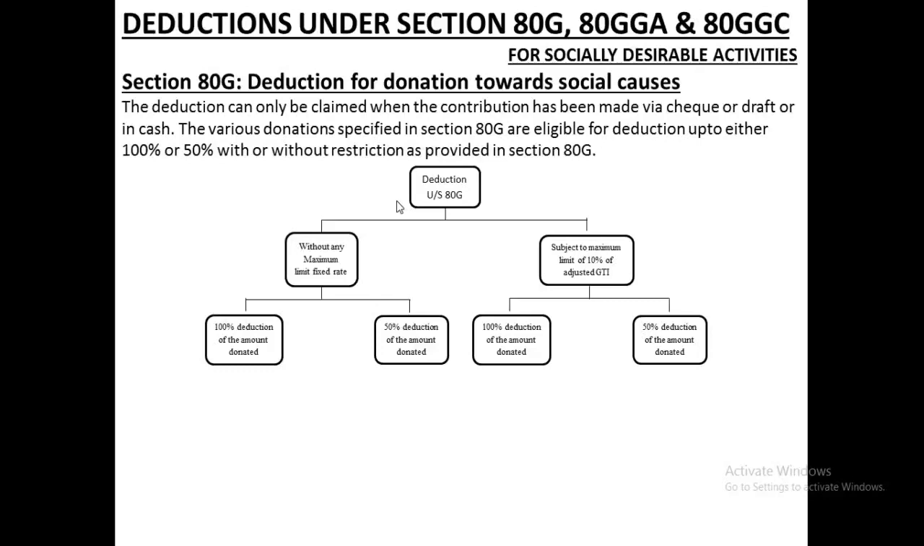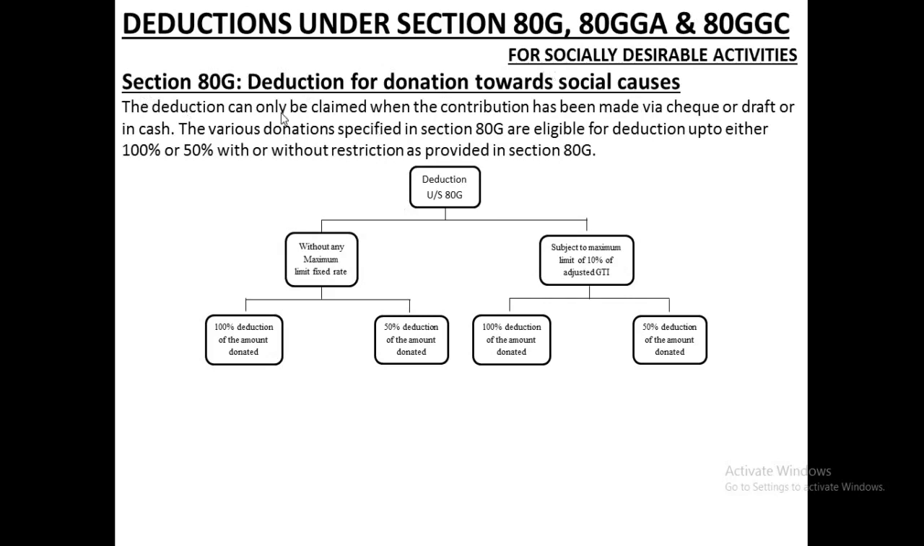Guys, in this session we are going to solve deductions under sections 80G, 80GGA and 80GGC. These deductions are allowed for socially desirable activities like donations. So let's see. First, under section 80G, deductions for donation towards social causes.